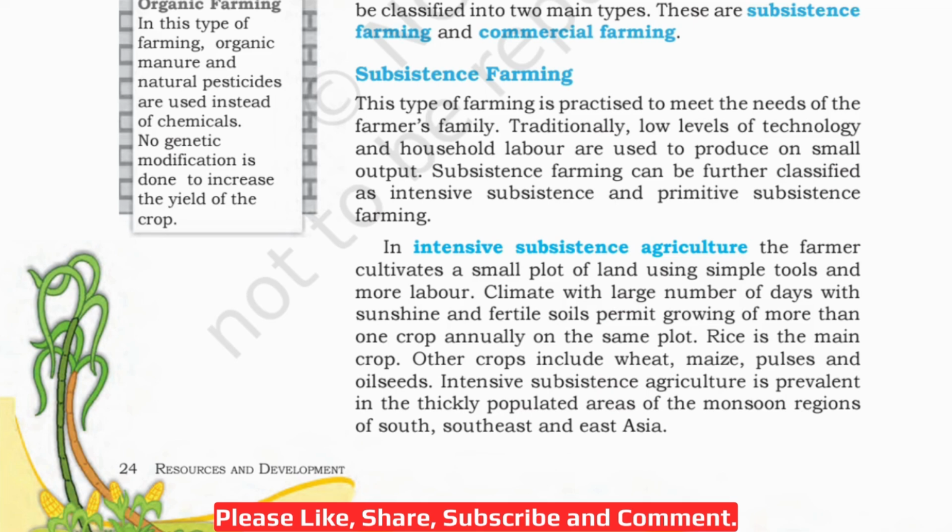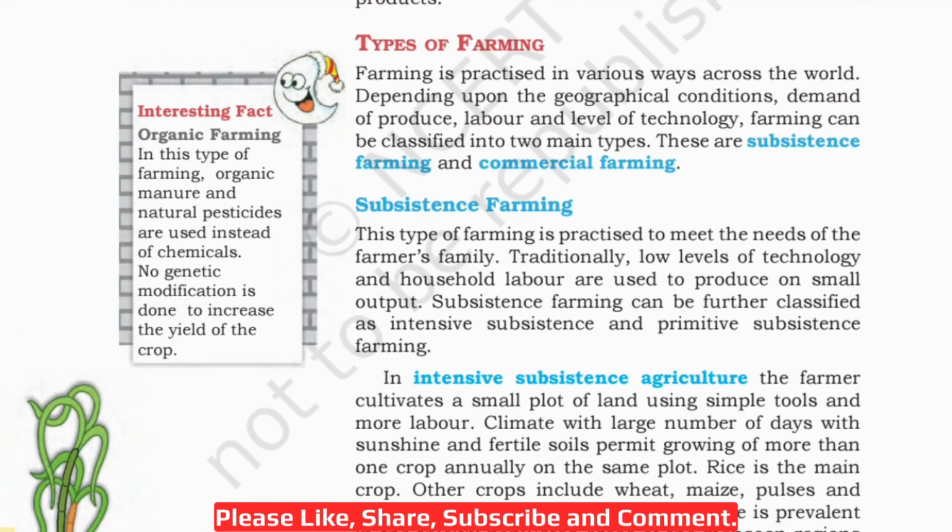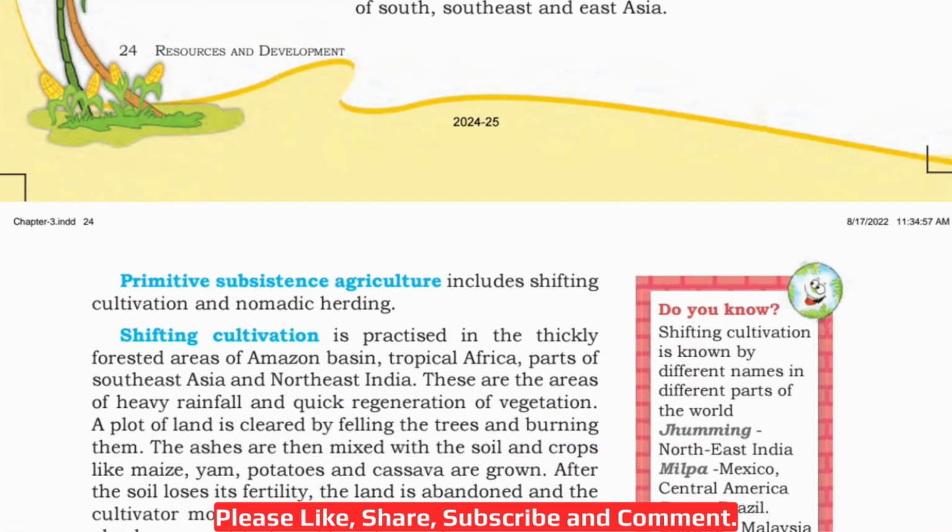Now, before proceeding to the next page, let's read this interesting fact on the left hand side, organic farming. What is organic farming? In this type of farming, organic manure and natural pesticides are used instead of chemicals. No genetic modification is done to increase the yield of the crop. It means nothing artificial is added to increase the yield of the crop. Now come to the next page.